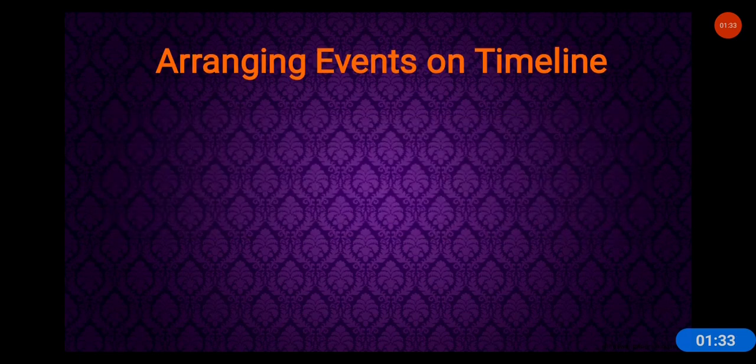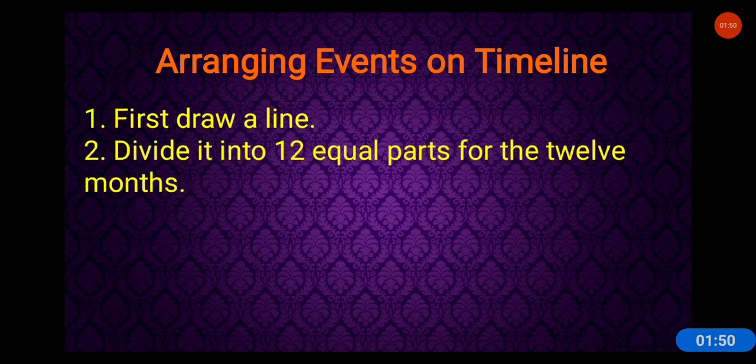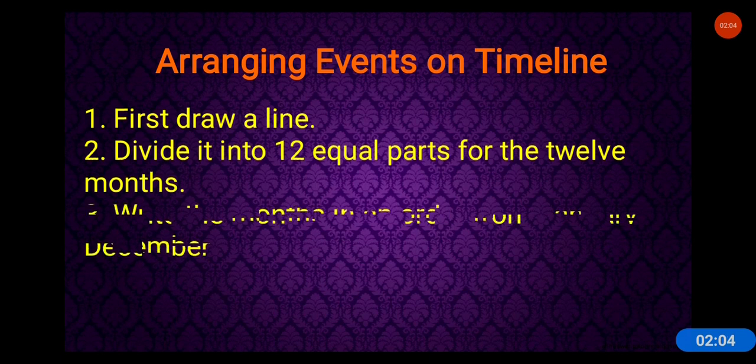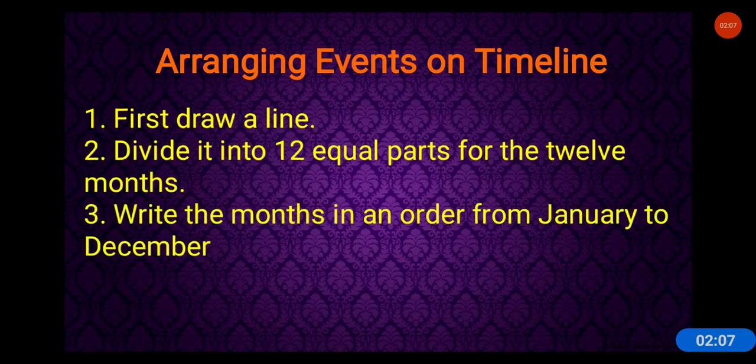Okay, recap. Arranging events on timeline. So in the previous lesson we saw how to arrange the events on timeline. So how do we arrange events? First we draw a line, and second we divide that line into 12 equal parts, right? 12 equal parts for the 12 months. So those 12 equal parts are the 12 months. And thirdly, we write the months in order from January to December.